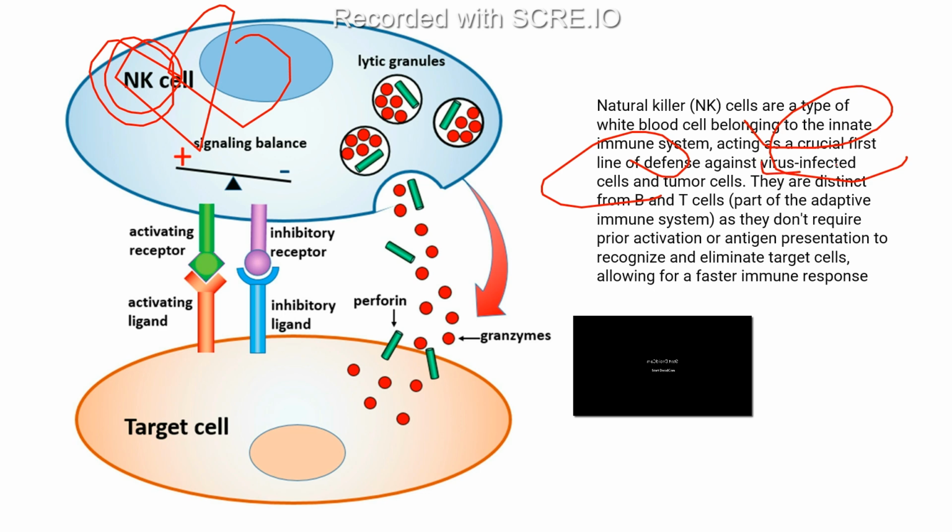the virus infected cells. So in the innate immune system, the very specialized type of cells which play a role during the viral entry is this NK cell.